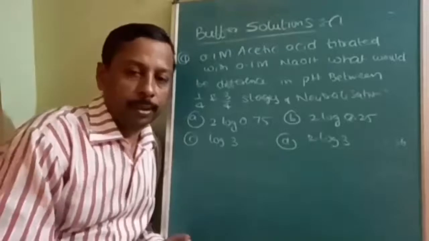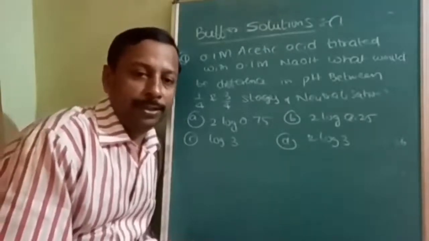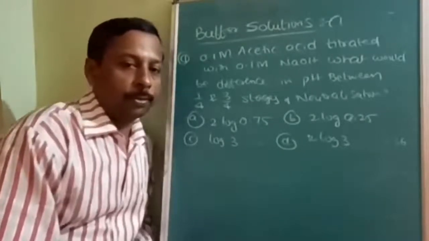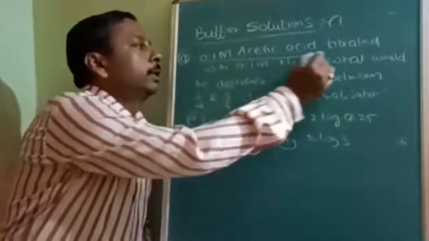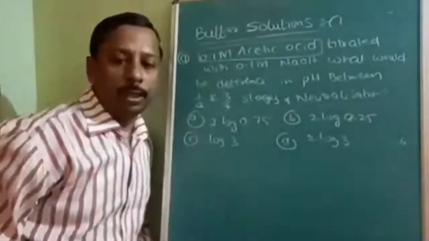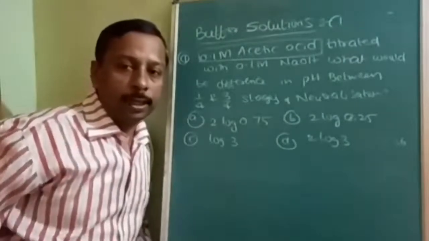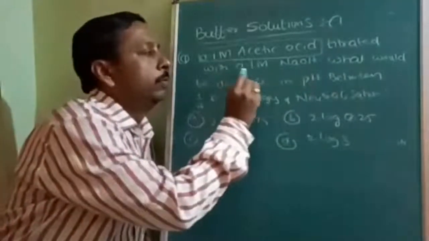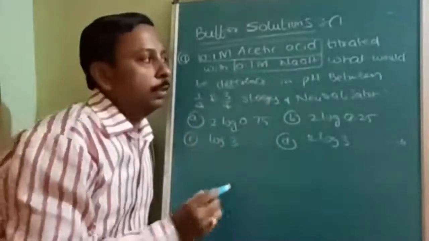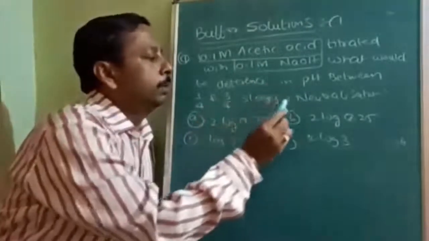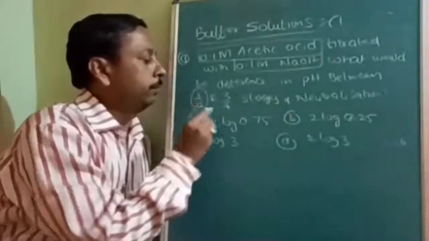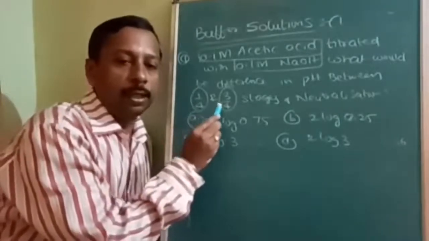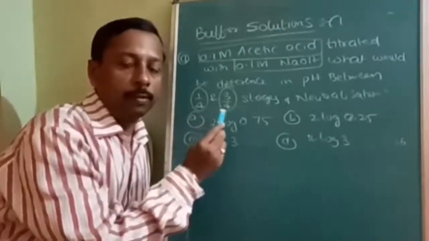Very nice question. Actually, it appeared to be a titration question, but it is not. It is from buffer solution only. We have taken acetic acid; in level 1, there is one question related to it. So acetic acid is titrated with 0.1 molarity NaOH. Then there will be complete neutralization, 1/4 neutralization, 3/4 neutralization. After adding 1/4 and 3/4 of the neutralization, what will be the pH difference?